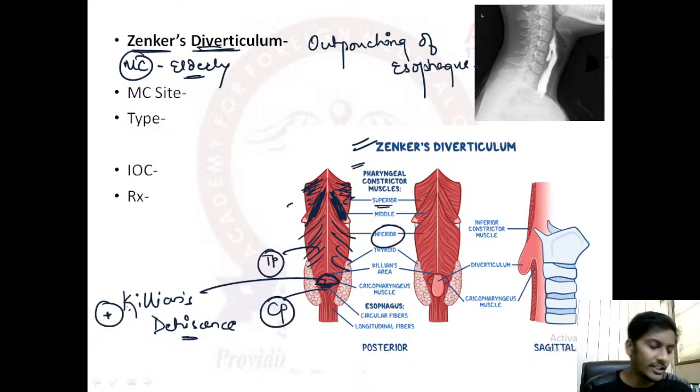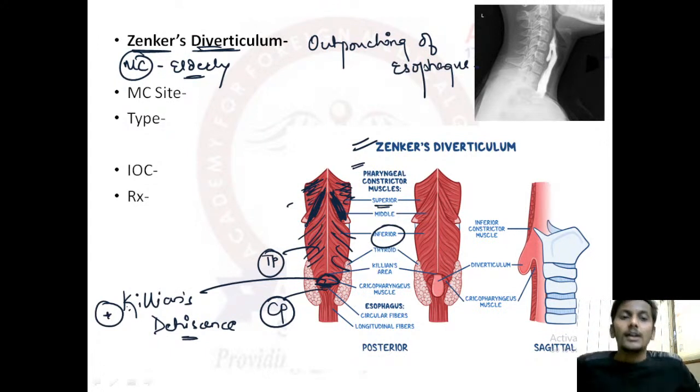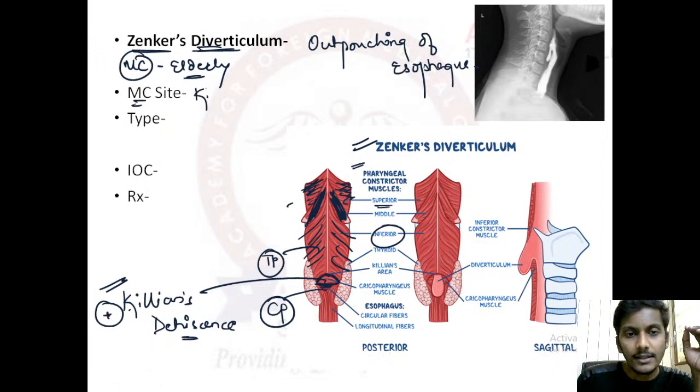But why does Zenker's diverticulum usually occur? So please remember, whenever there is esophageal peristalsis going on, there is increased pressure in the esophagus, that can lead to protrusion of the esophagus. But the muscle fibers will not let the esophagus protrude out. But at one side, that is at the Killian's dehiscence, as the muscle fibers are weak, the esophagus can easily protrude out. And that is why Zenker's diverticulum occurs. Right? Most common site, as we had discussed, is the Killian's dehiscence, which is between the thyropharyngeus and the cricopharyngeus fibers of the inferior constrictor muscle of pharynx.